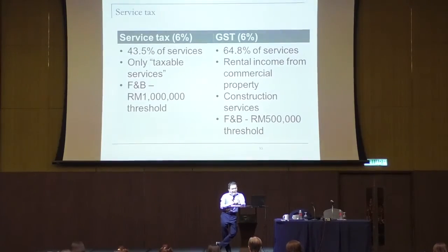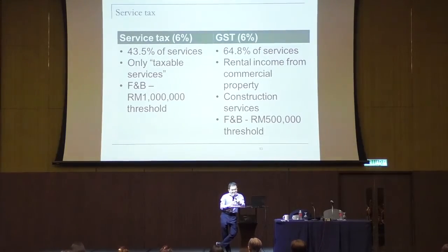So, to summarize, the scope of GST and service tax also has a big difference. Last time, under GST, it covers 64% or 65% of the services. Now in service tax, only 43%, and only taxable services. What other difference?